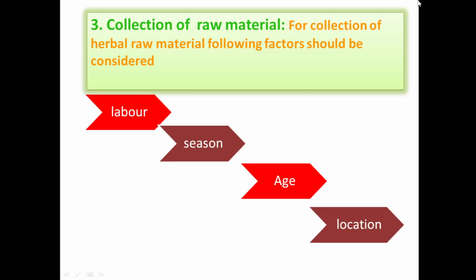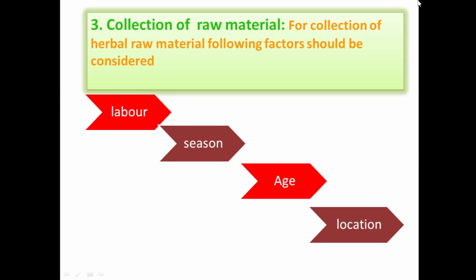For example, in case of rhubarb, in winter season the rhubarb contains no anthraquinone derivatives, whereas the same rhubarb, if collected in warmer season, contains anthrol, which on oxidation will be converted into anthraquinone derivative. For that reason, the collection of rhubarb should be in warmer season.